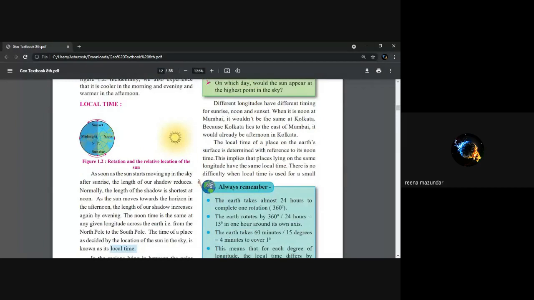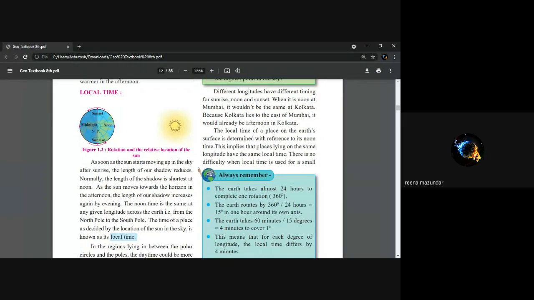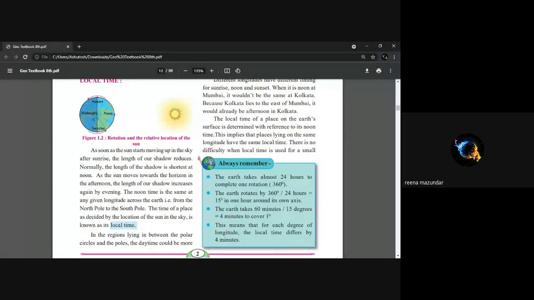See, now eventually your school has started. So we will have exams. Now it is not online. Offline exams will be there. So it is better you answer.